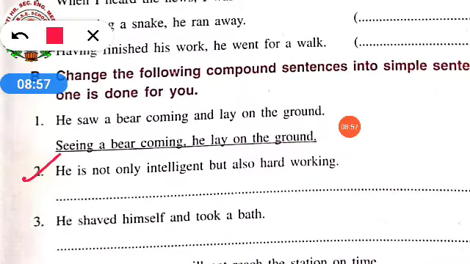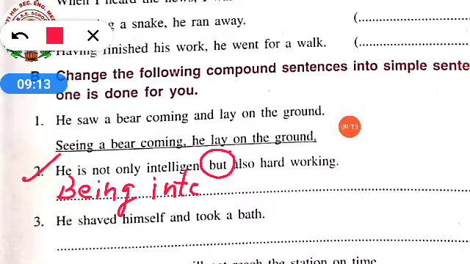Second one, he is not only intelligent but also hardworking. So this but is your conjunction. Okay, so how can we start? Being intelligent, he is, one comma you'll put, then write down he is hardworking too.